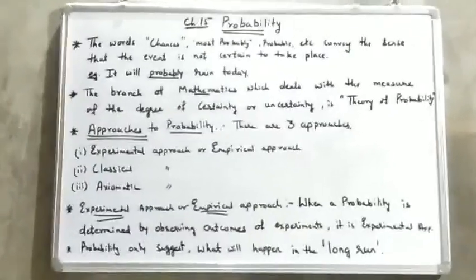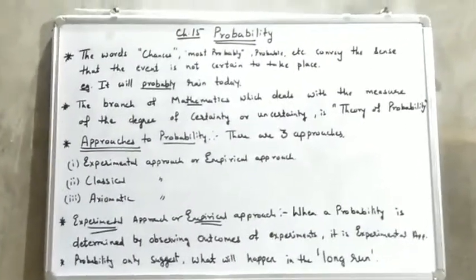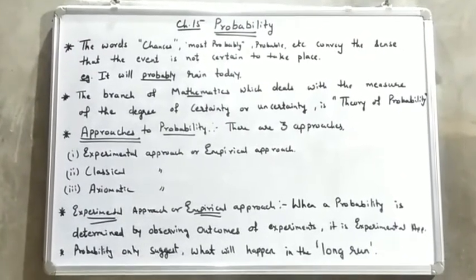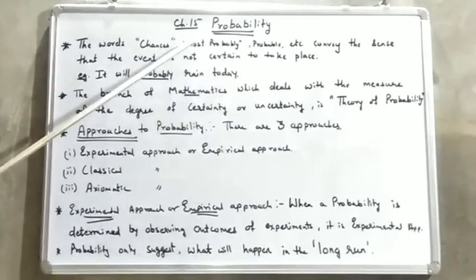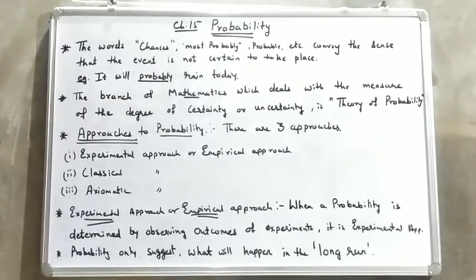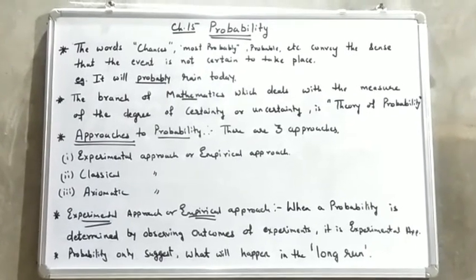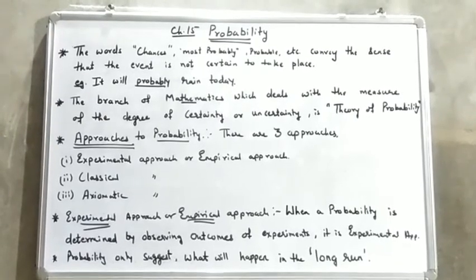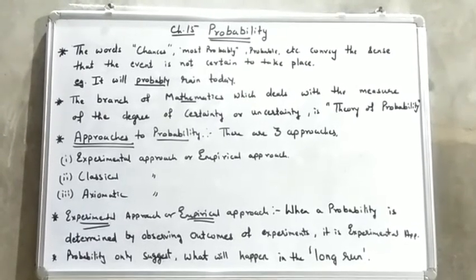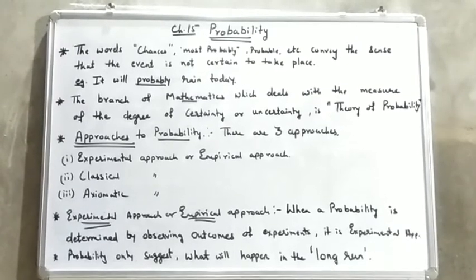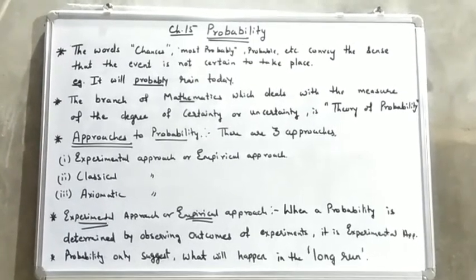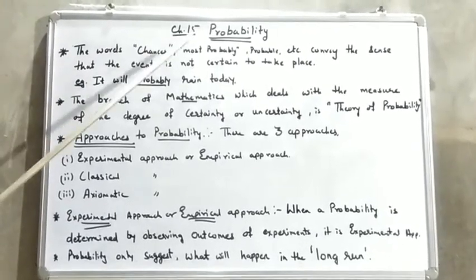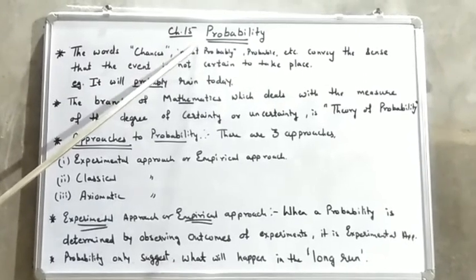I am not sure whether it will rain or not, but I am just suggesting or thinking it may not. So that particular thing which is not sure to happen is considered to be in the branch of probability. As we are dealing with a pandemic, we can say that in the coming days, we are not sure whether the number of cases of corona may increase or may not increase, or it may decrease or it may not decrease. So we are still in a dilemma or in doubt. Such things which are not sure to happen are said to be probable or probability.